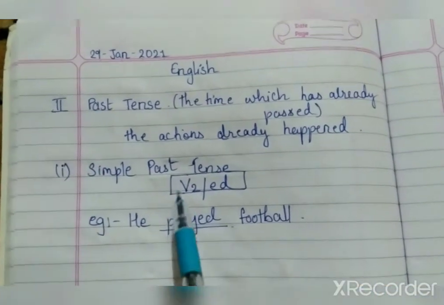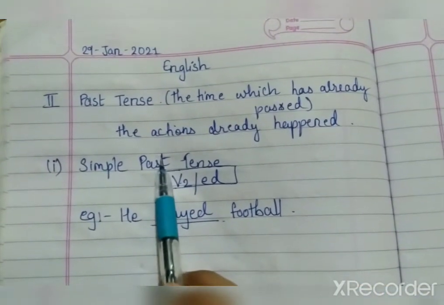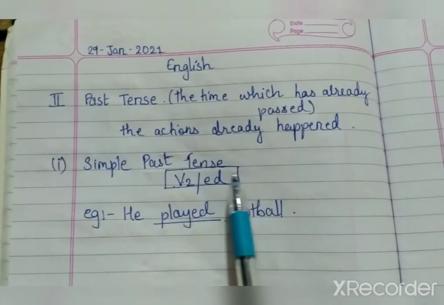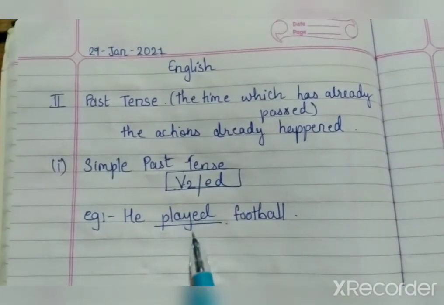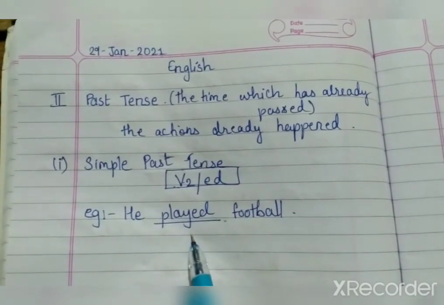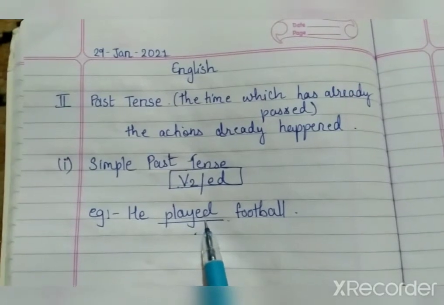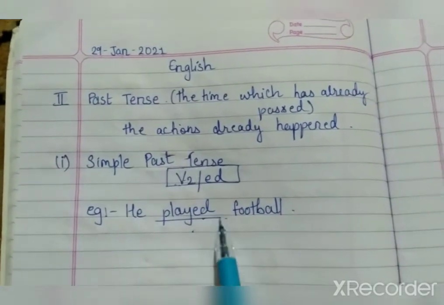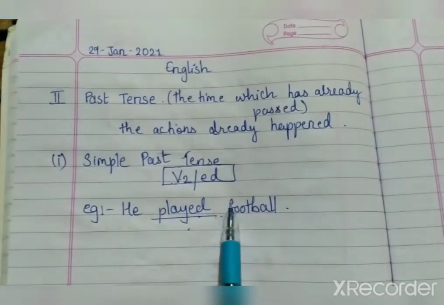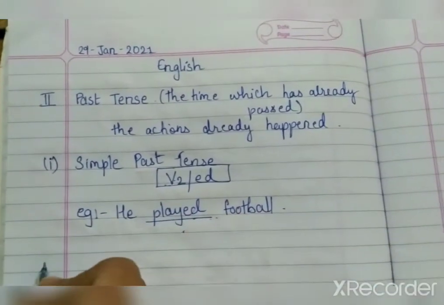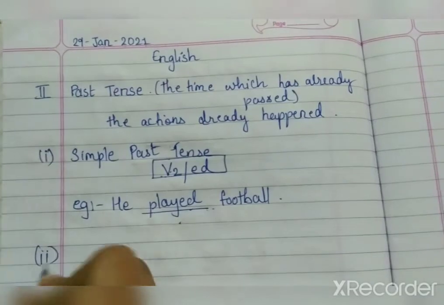Okay, we will write the second form of it in simple past. But if you don't have the 3 forms, you will add ed after the verb. That is your V1. After the base form, we'll just add ed. Okay, so that will be your simple past tense. ना verb के आगे कुछ, ना उसके पीछे कुछ. Is it easy? Yes.